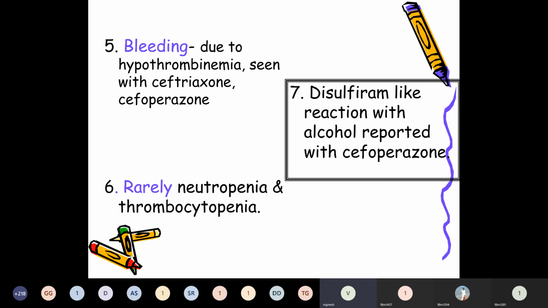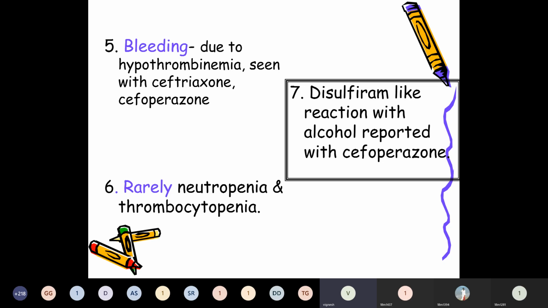Bleeding occurs with some cephalosporins because of hypoprothrombinemia, with the same mechanism as warfarin. It is more common in patients with cancer, intra-abdominal infection or renal failure. And neutropenia and thrombocytopenia are also rarely seen. And disulfiram-like reaction with alcohol has been reported with the cephalosporins.